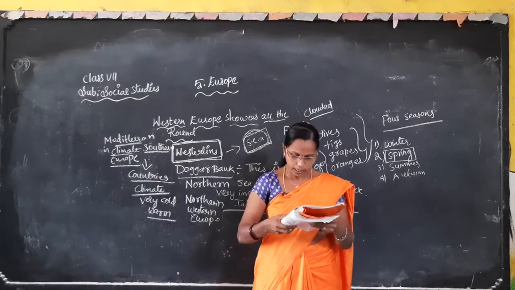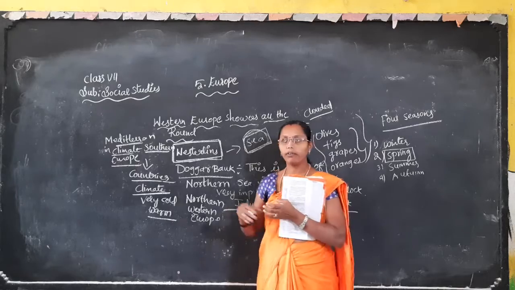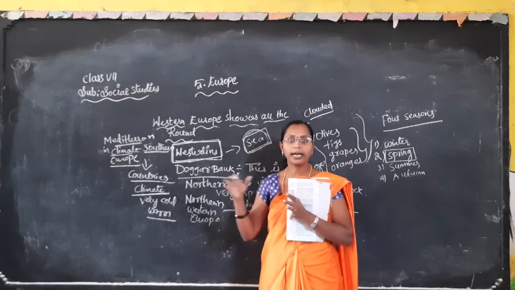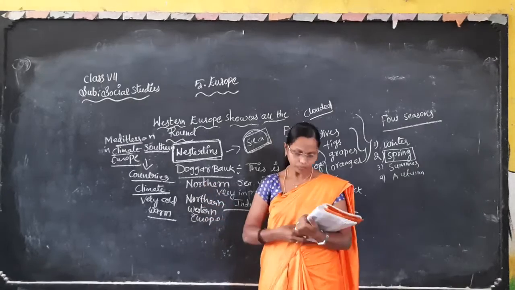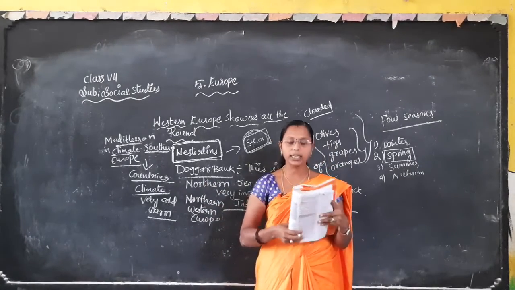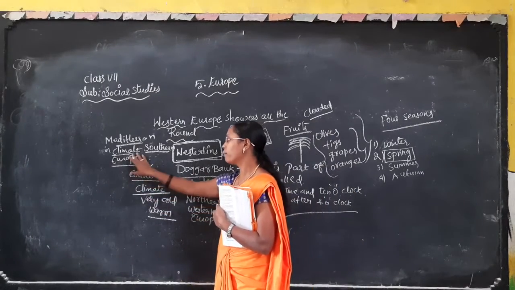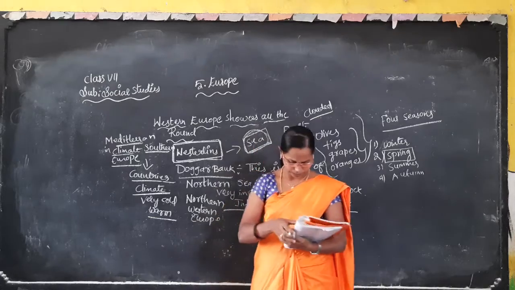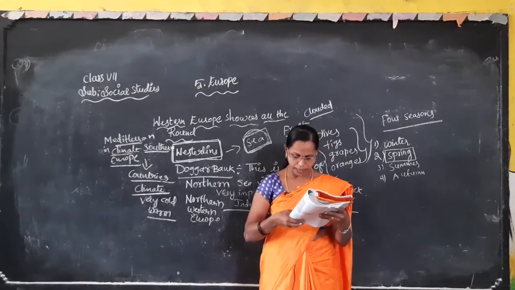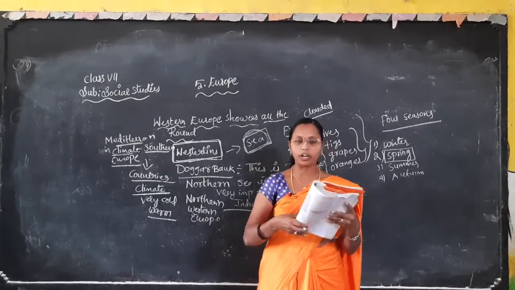And next, the westerlies blow here only in the winter months. The wind brings rain to the Mediterranean countries, which becomes the Mediterranean climate. Such rainy winters and dry summers are found in the Mediterranean climate regions of several continents.